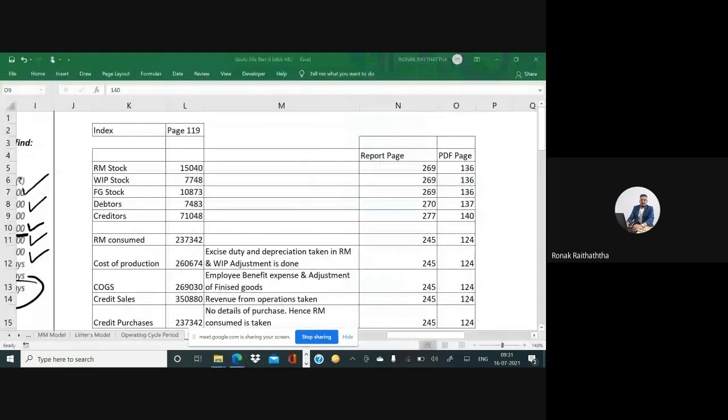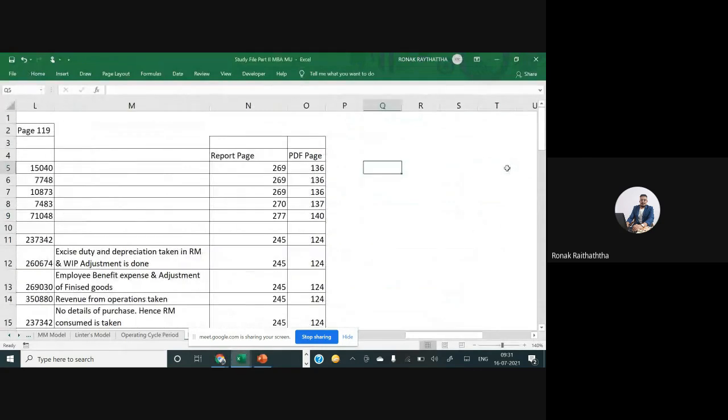Well, what do we require for operating cycle period? Just write it over there. First of all, we'll be requiring the inventory of raw material, right? You will be writing along with me. Then we will require inventory, or I may say the stock of WIP. Then the inventory of finished goods will be required. So it's basically a case study.